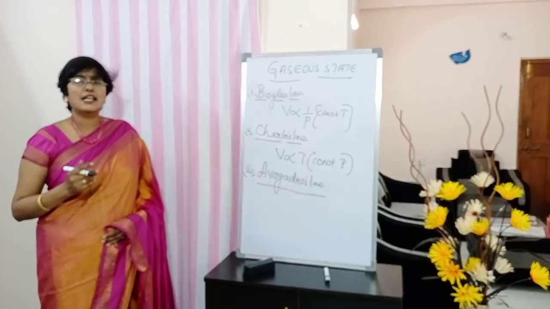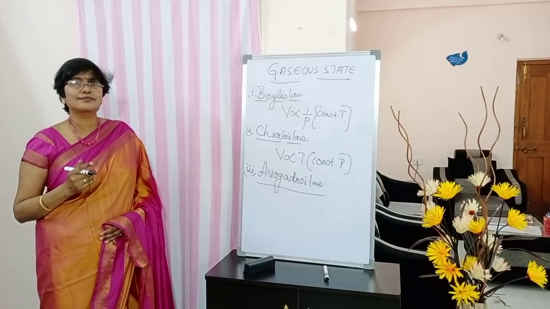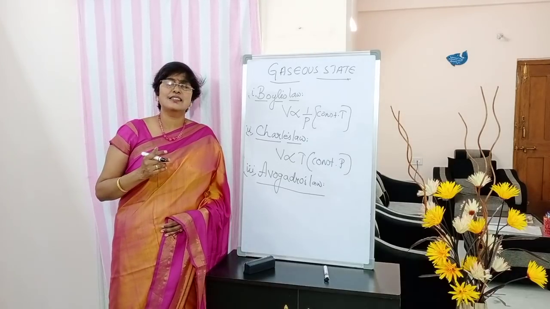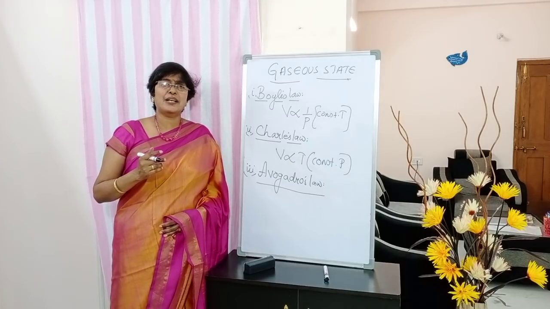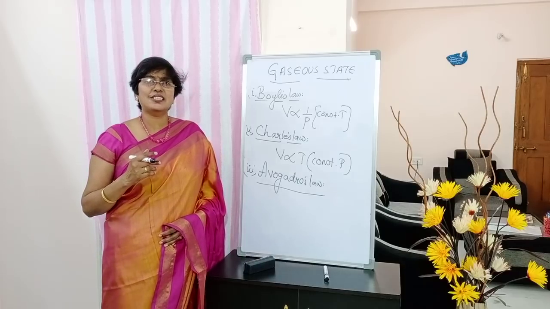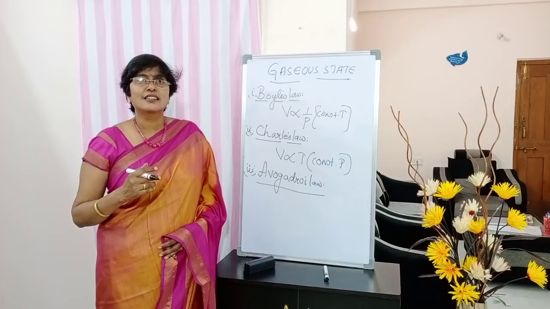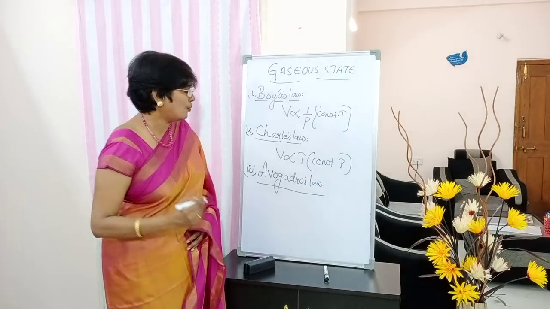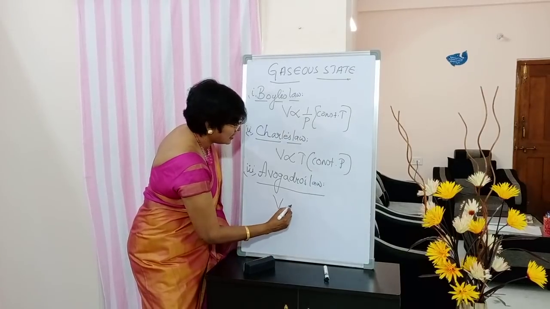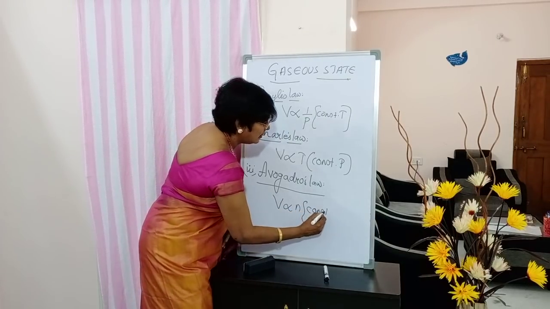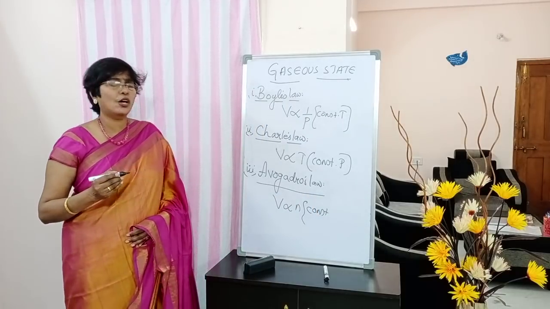Third one, Avogadro's law. Write down the statement. At constant temperature and pressure, equal volumes of gases contain equal number of molecules.